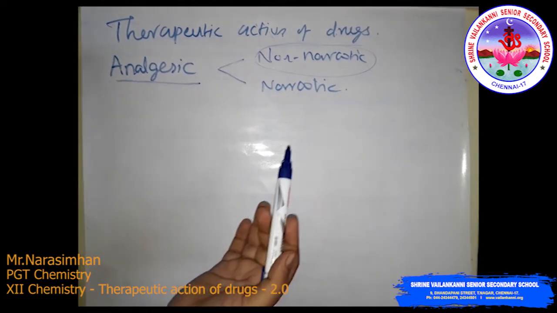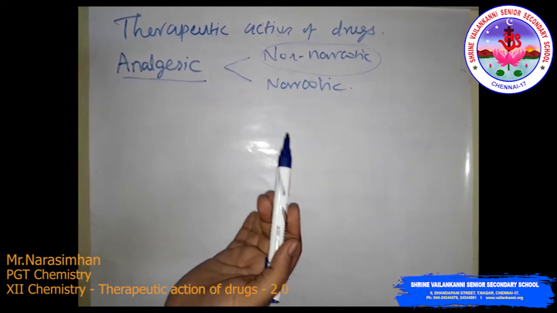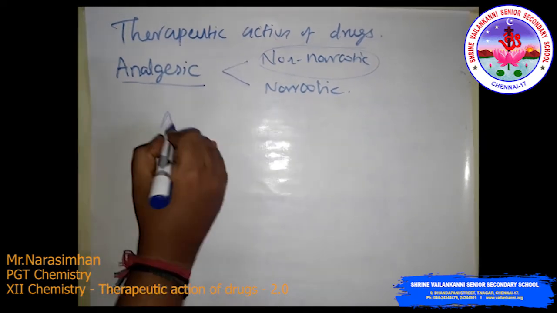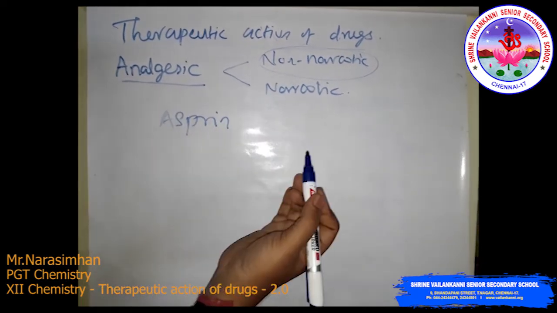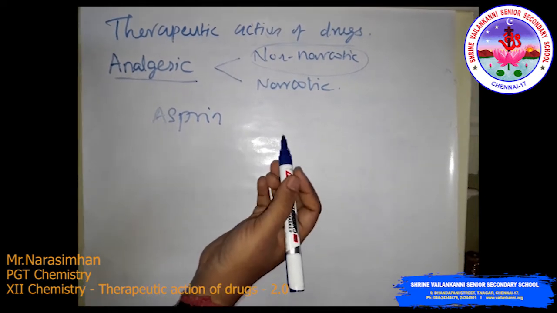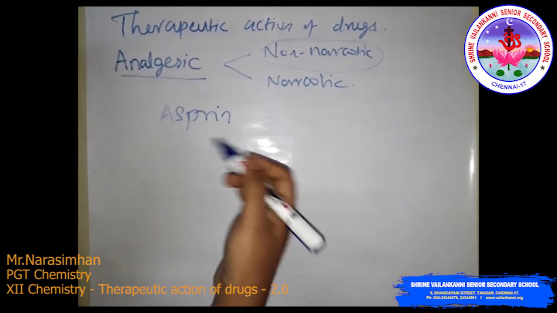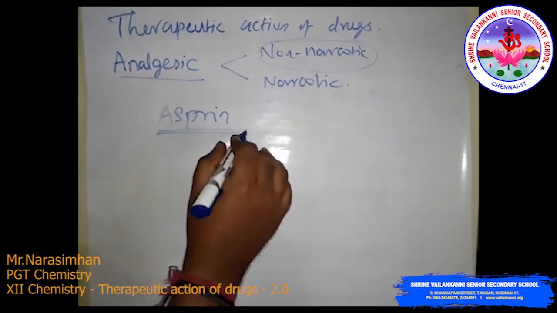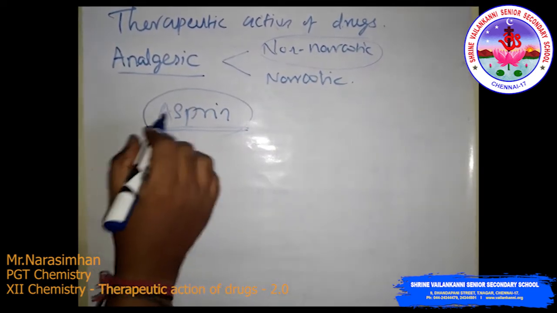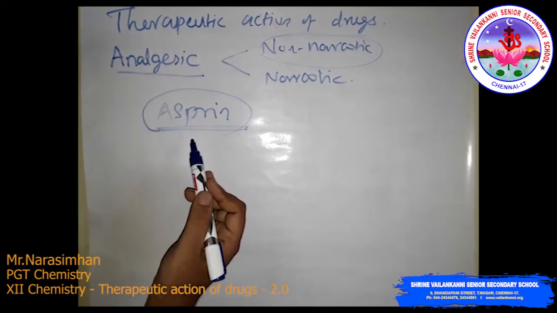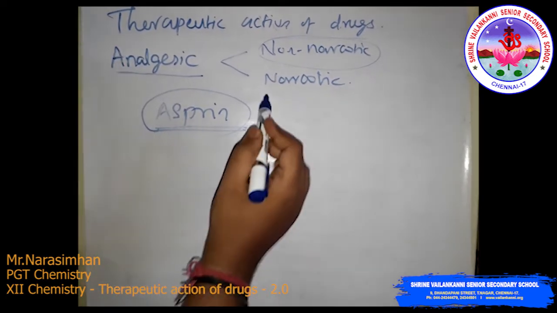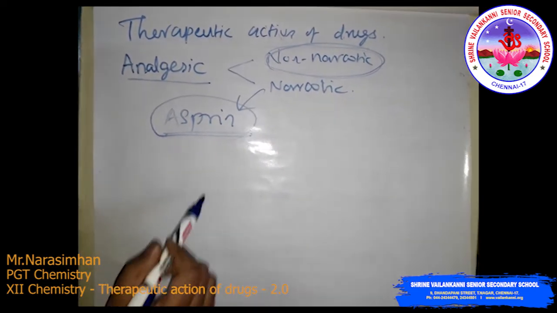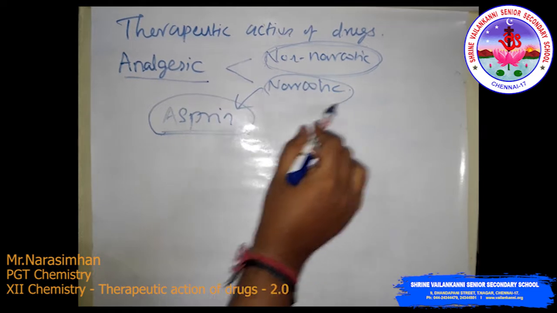See, aspirin is the most familiar example. Aspirin inhibits the synthesis of chemicals known as prostaglandins, which stimulate inflammation in the tissues and cause pain. So these are important medicines of the analgesic drugs. And also they are non-addictive. These are non-addictive drugs. See, the next one is narcotic.